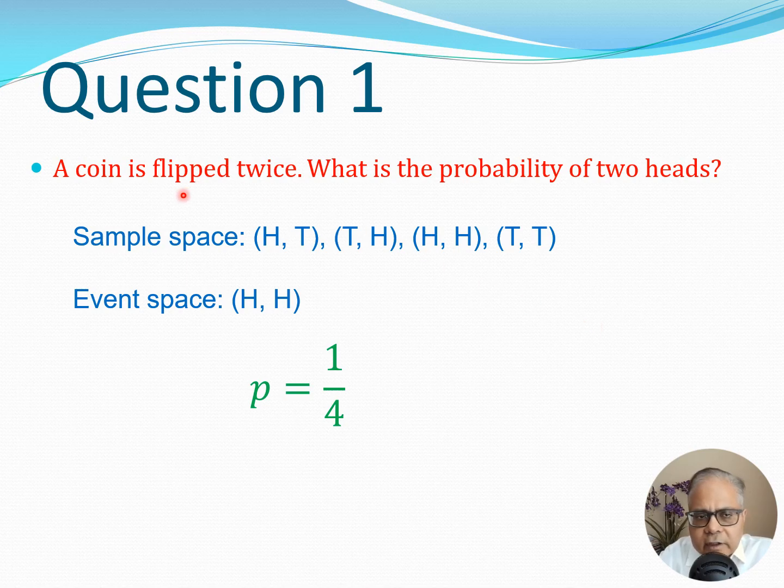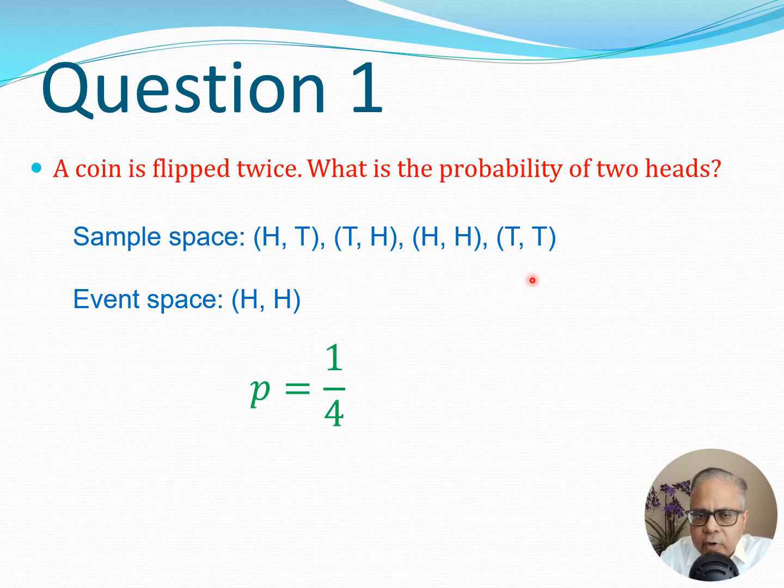So question one is that a coin is flipped twice. What is the probability of two heads? Now you know that whenever a coin is flipped, it can land on the ground such that you have the heads or you have the tails facing you. So in this case, the sample space is going to be head-head, head-tail, tail-head, and tail-tail. So there are four possible scenarios in case you flip this coin twice.